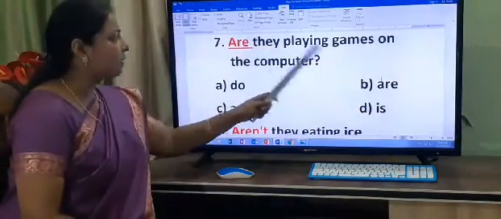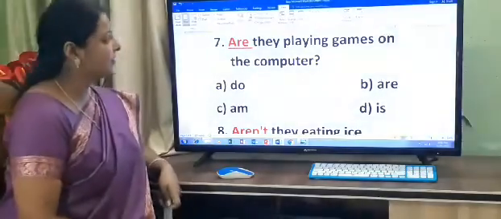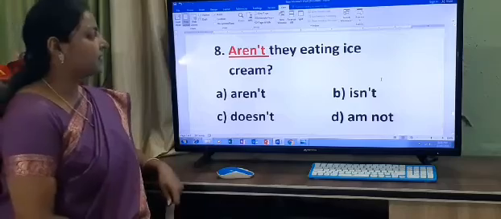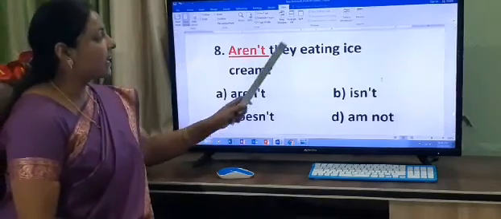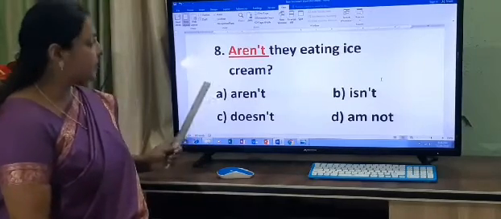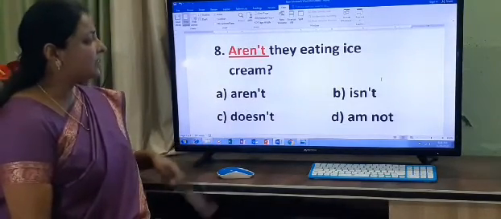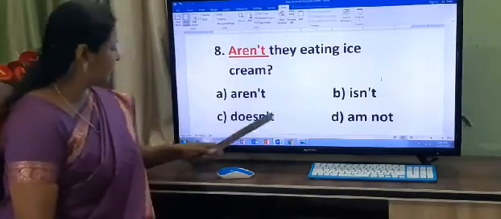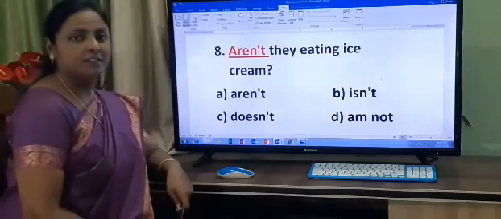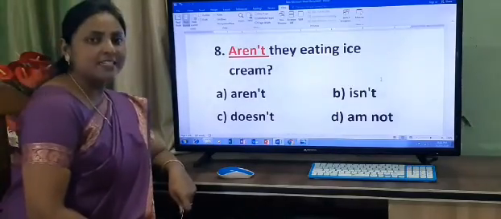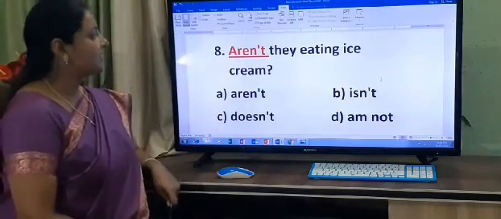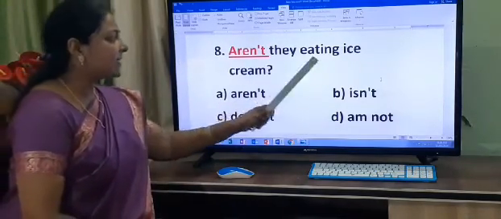Are they playing games on the computer? Now, number 8. Dash they eating ice cream? And your options are A. Aren't, B. Isn't, C. Doesn't, and D. Am not. So children, what is the correct answer? Now your answer is what? Aren't. Aren't they eating ice cream?